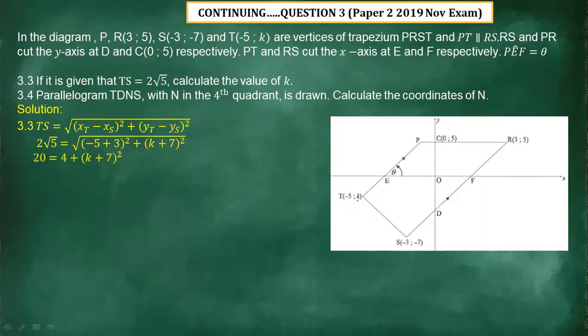In the first step, we squared both sides to get rid of the square root, and this is what we obtain. Then in the fourth step, we transpose this 4 to that side. Then it's going to be 20 minus 4, which gives us 16.